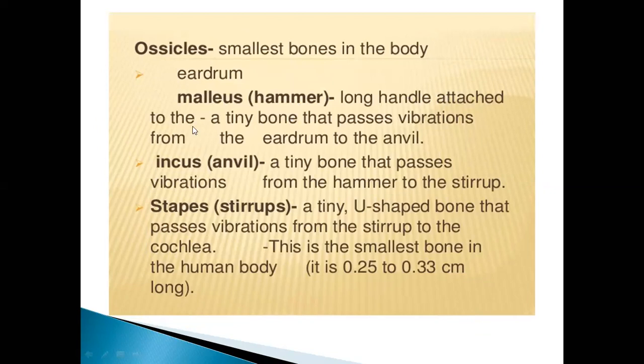Malleus, the hammer, has a long handle attached to the tiny bone that passes vibration from the eardrum to the anvil. Incus is a tiny bone that passes vibration from the malleus to the stapes. Now stapes, the third, is a tiny U-shaped bone that passes vibration from the incus to the cochlea. This is the smallest bone in the human body. So stapes is the smallest bone in your body. It is 0.25 to 0.33 centimeter long.